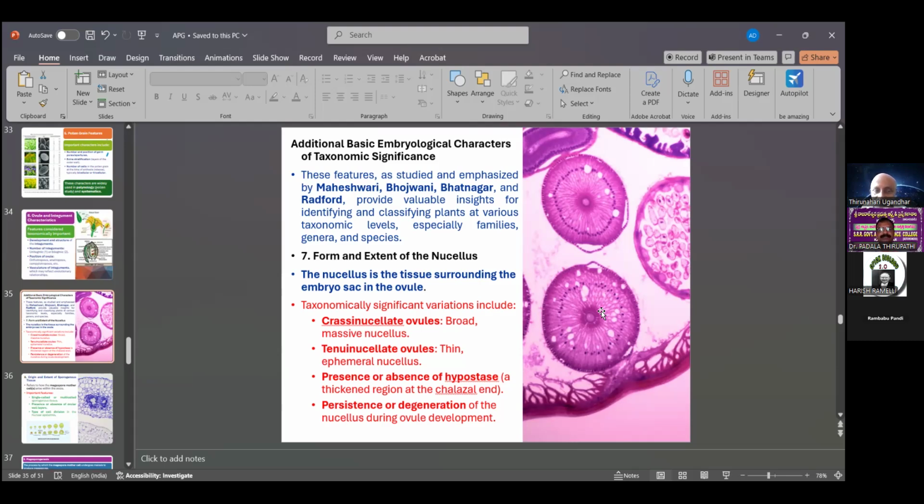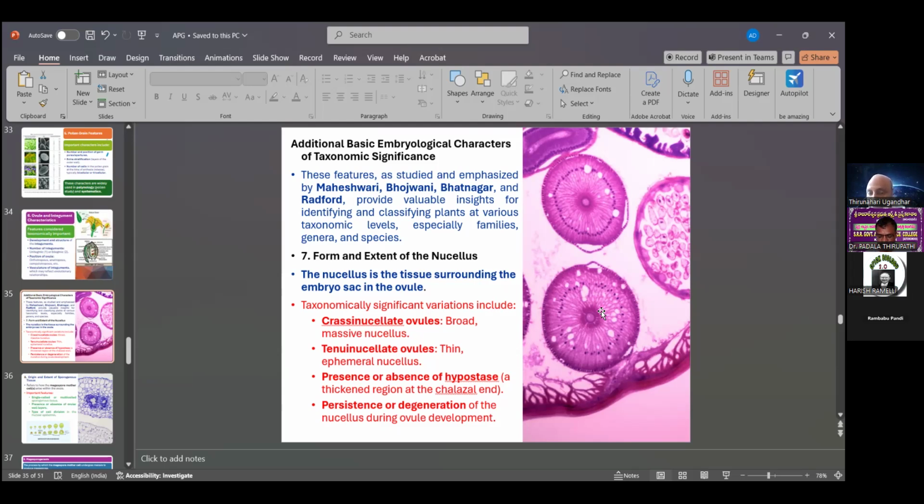Then the nucellus character. The nucellus is the tissue surrounding the embryo sac in the ovules. In the ovules, the taxonomical significance varies and includes crassinucellate ovules, which have a broad, massive nucellus, and also tenuinucellate ovules, with a thin, ephemeral nucellus. Then also the presence and absence of the hypostase, which is a thickening of the region of the chalazal end.